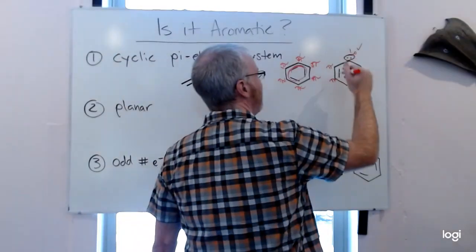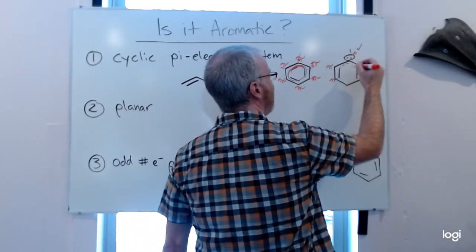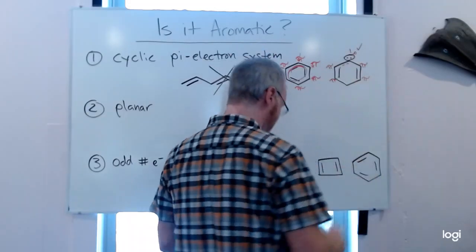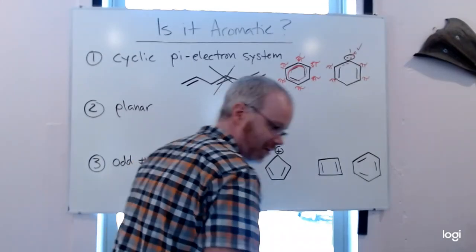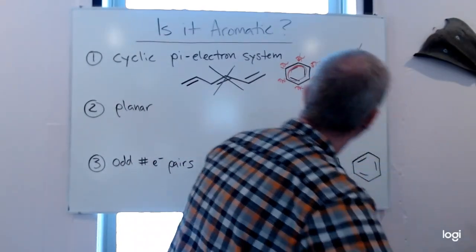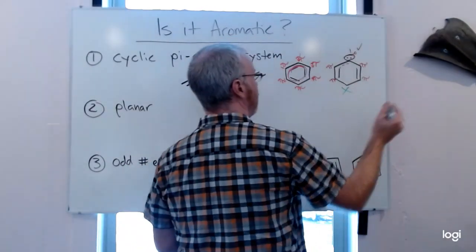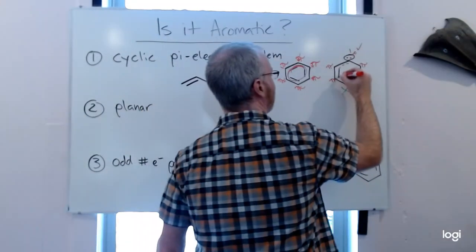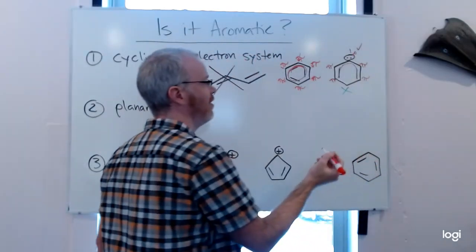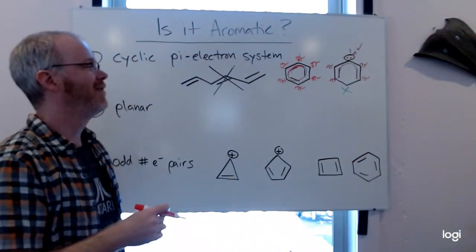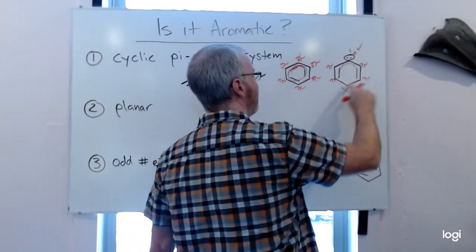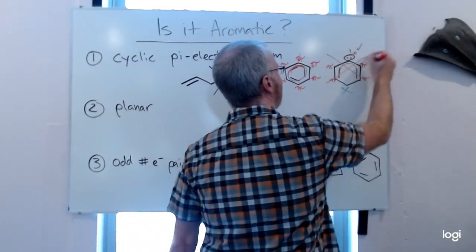But if those lone pairs can be part of that pi sharing system, another carbon atom, part of a double bond, another, but then this last one does not. The carbon atom on the bottom of the ring interrupts that electron sharing. So even though there's resonance and we can draw some resonance structures, it doesn't cycle all the way around, so it can't be aromatic.